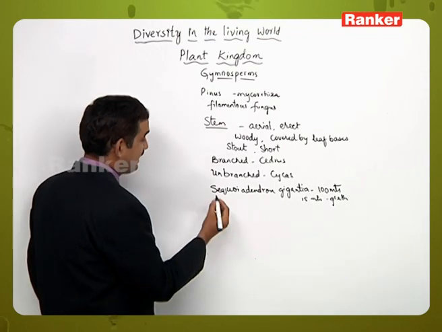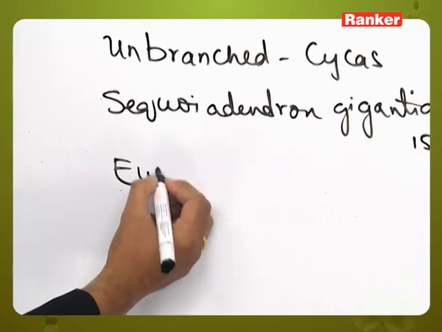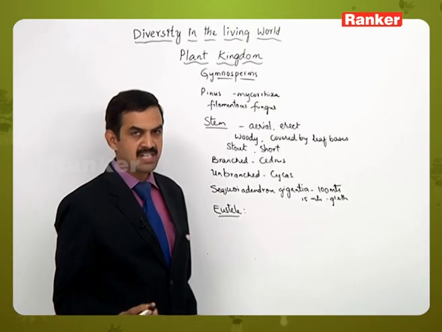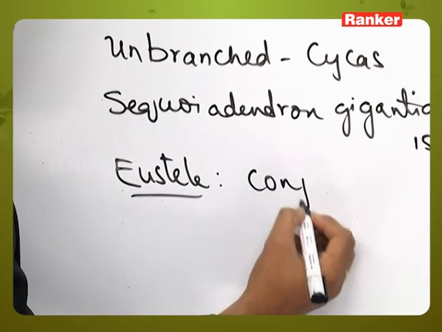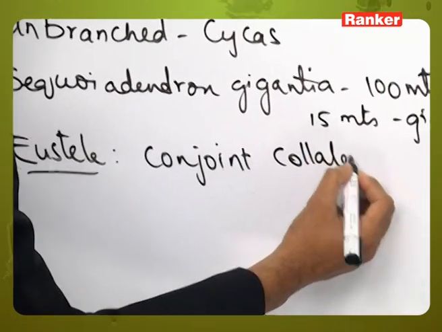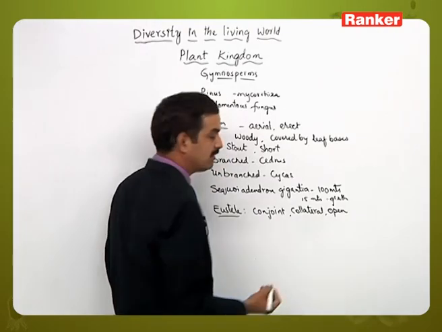Then in the stem we can see the presence of eustele condition, as in dicotyledonous plants, that is, the vascular bundles are conjoint, collateral and open type.